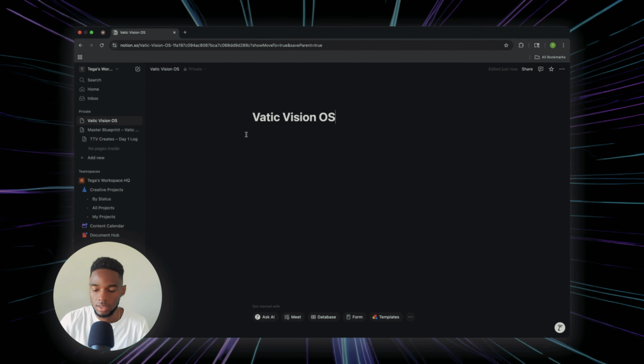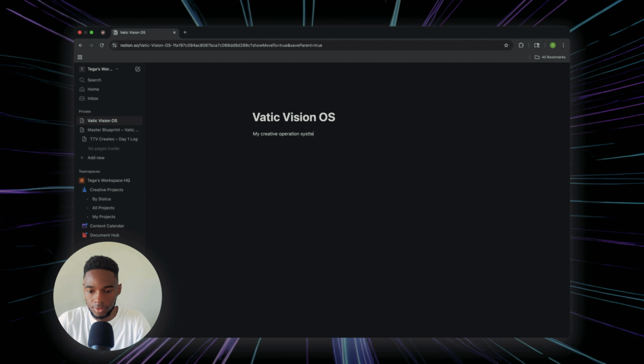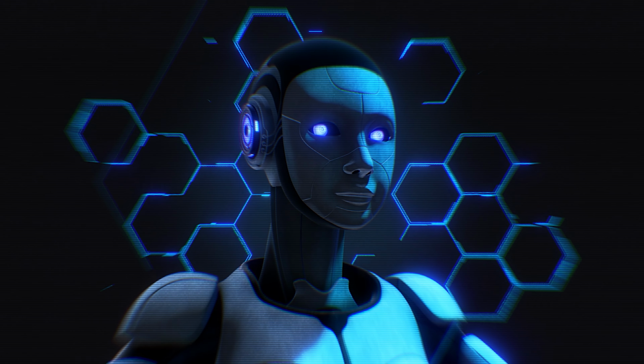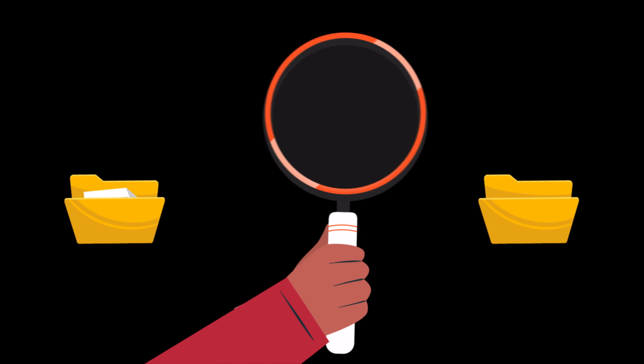So this is gonna be my creative operation system. Just to give it a brief summary, we'll say it's designed to automate, scale, and document content workflows across different platforms. So like I said, this is a central hub that connects my brand assets, AI, content planning, and all of my documentation logs.